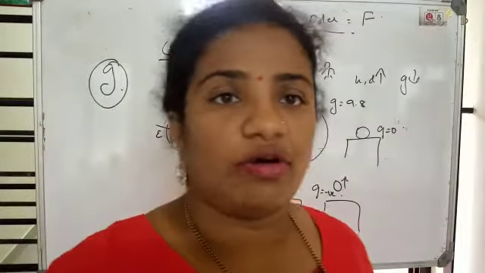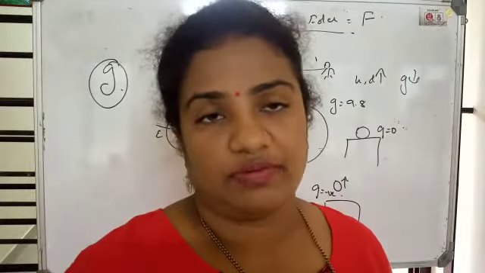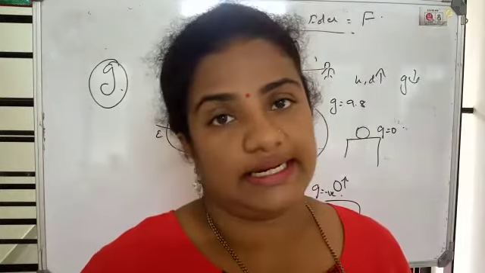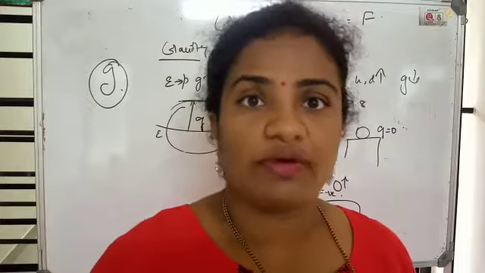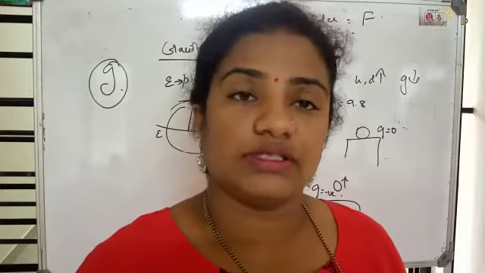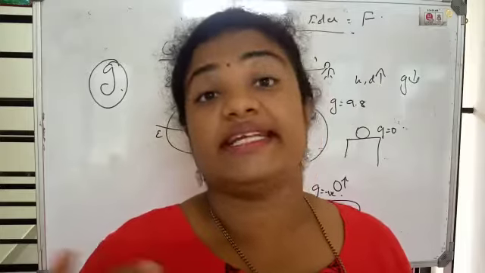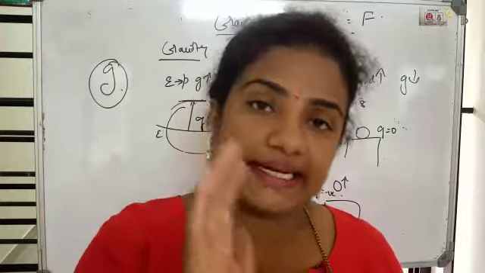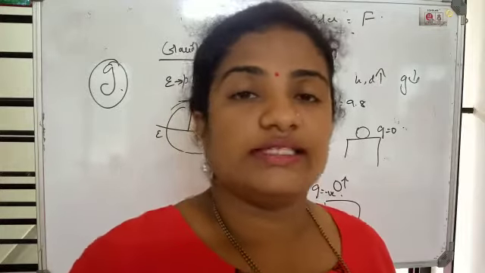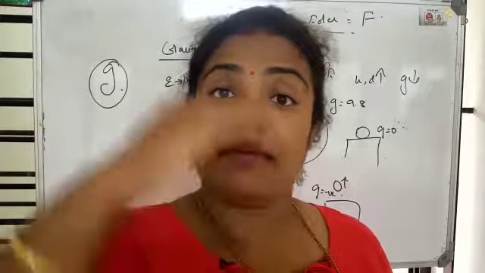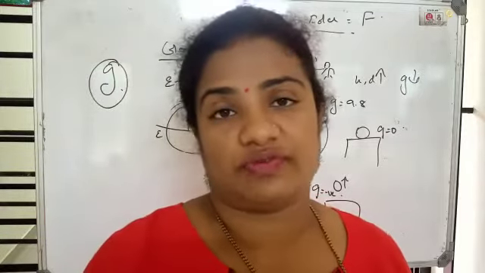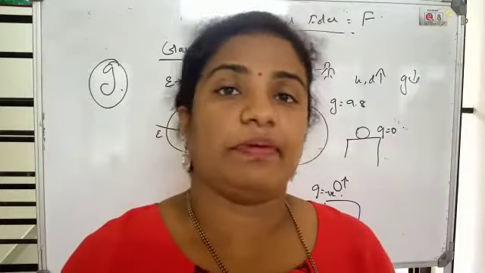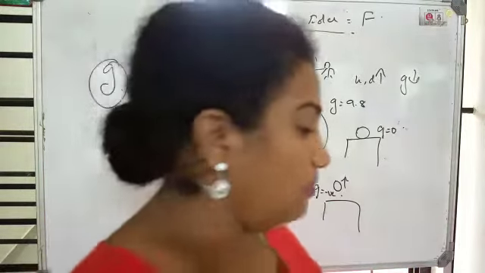G is acceleration. Body is at rest means there is no velocity, and no velocity means there is no acceleration. So g becomes 0 when the body is at rest. It will acquire a value only when it is moving. So at the surface of the earth, the body is at rest, then g becomes equal to 0. When it is above the surface of the earth or below the surface of the earth, then the g value of that object will vary depending upon the situation, depending upon the problem given to you.